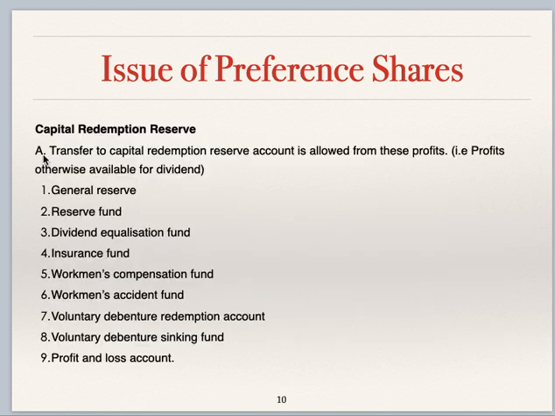Now we'll see capital redemption reserve account. Amount transferred to capital redemption reserve account is from profit, and from which profit it is allowed, that we'll see now. That is profit otherwise available for dividend. So transfer to CRR is only from free reserves, and these are general reserve, reserve fund, dividend equalization fund, insurance fund, workman's compensation fund, workman's accident fund, voluntary debenture redemption account, voluntary debenture sinking fund, and profit and loss account.